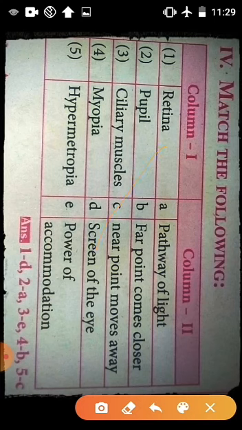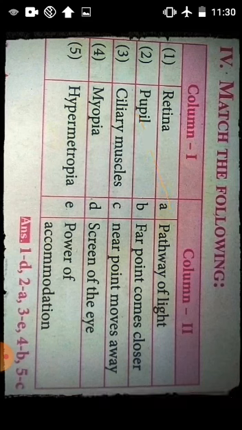The next question, pupil. What is the answer? The pupil is pathway of light. Okay. Where is it located? Yes, very good. The center part of iris is known as pupil.